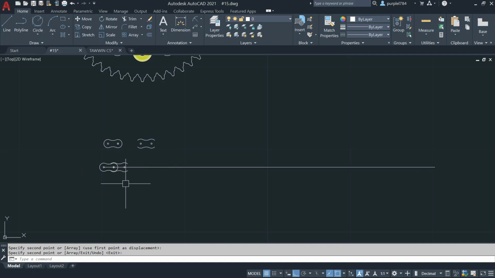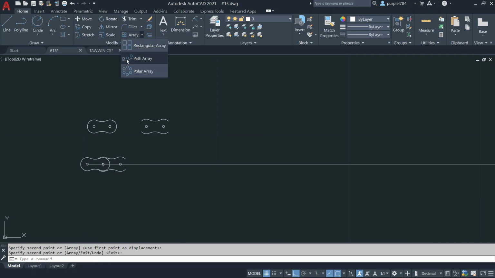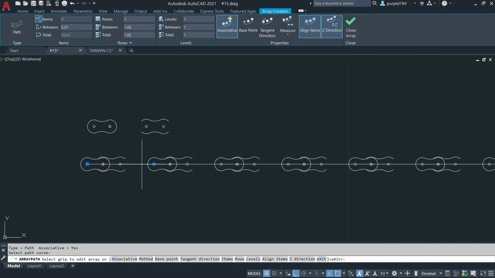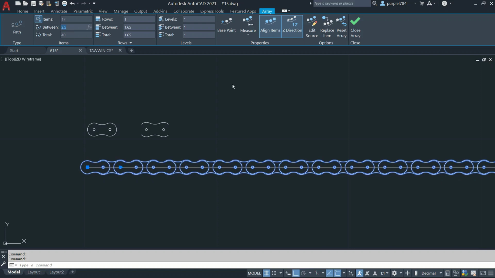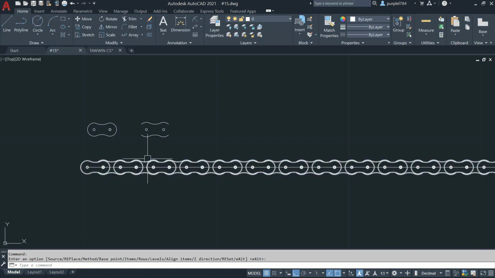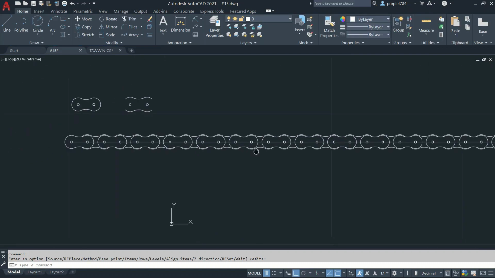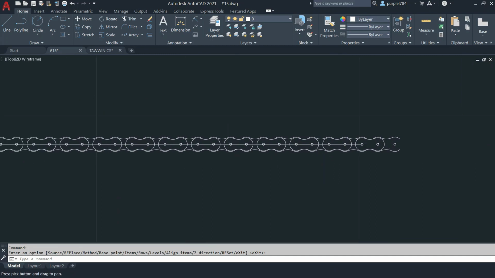We will erase the chain clip along this line. So I click on the part array. Select the object, press enter, then the part. Then I will set the distance. I will make it 2.5. Press enter. Already erased the object along the length.